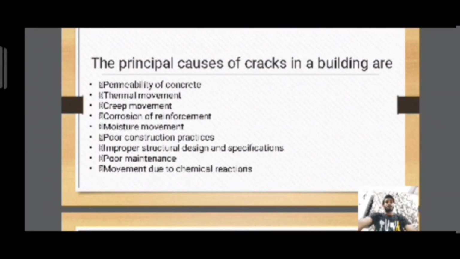The principal causes of cracks in a building are thermal movement, creep movement, corrosion of reinforcement, moisture movement, poor construction practices, improper structural design and specification, poor maintenance, and movement due to chemical reactions.